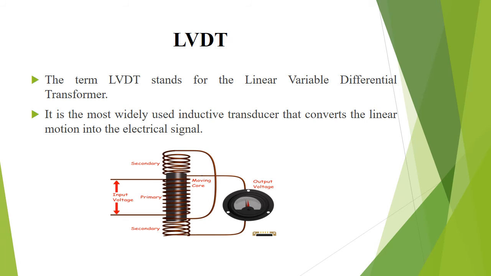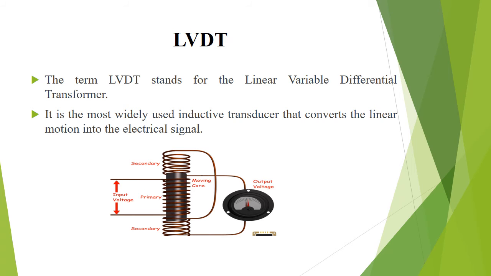LVDT means the linear variable differential transformer. The differential transformer is a passive inductive transformer. It is also known as LVDT. The transformer consists of a single primary winding P1 and two secondary windings S1 and S2 wound on a hollow cylindrical former. The secondary windings have an equal number of turns and are identically placed on either side of the primary winding. The primary winding is connected to an AC source.